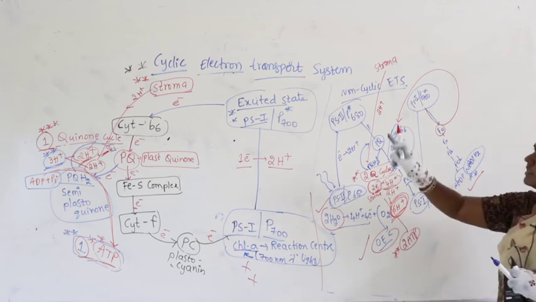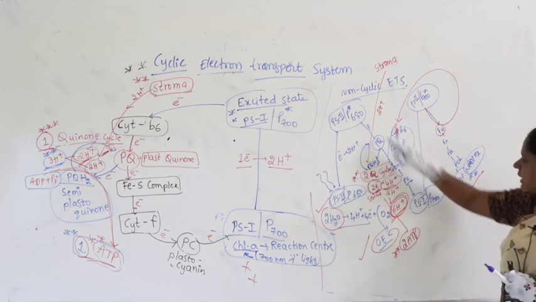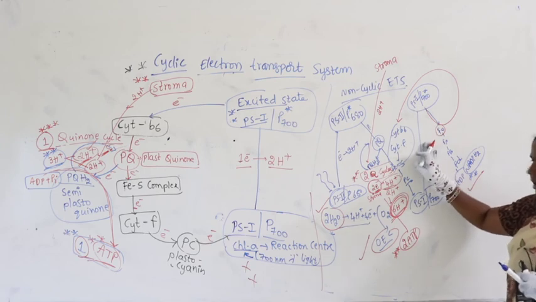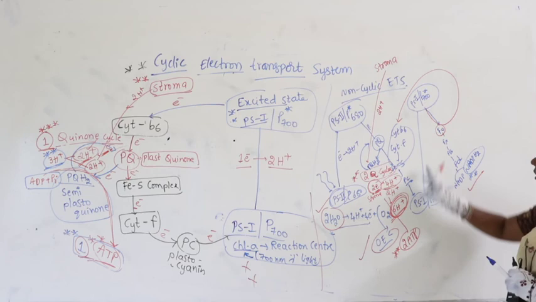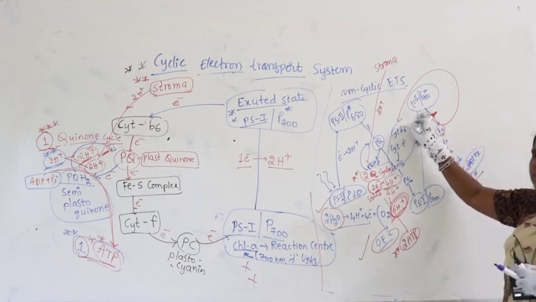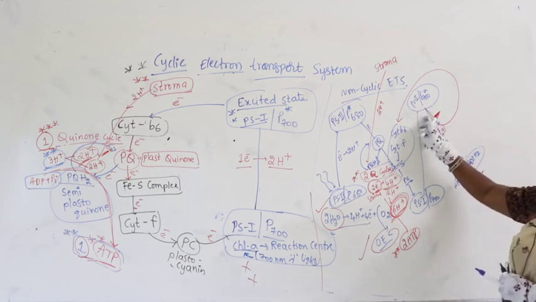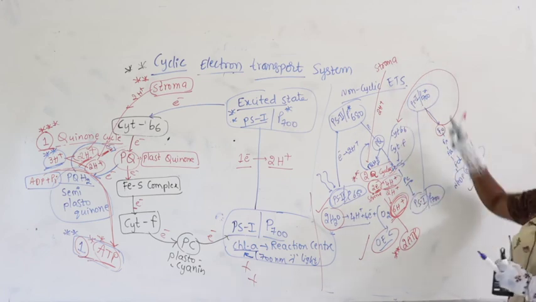Sometimes the non-cyclic electron transport system, after the quinone cycle, after synthesis of ATP, after coming to PS1, sometimes it converts from PS1. It becomes what? Cyclic. Can you see now?